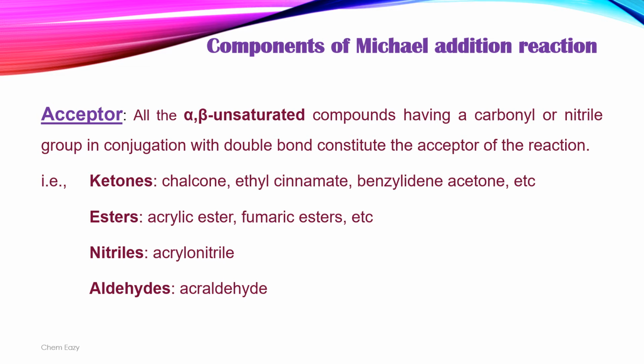All the alpha-beta unsaturated compounds having a carbonyl or nitrile group in conjugation with a double bond can be an acceptor of this Michael addition reaction. For example, ketones, esters, nitriles, and aldehydes.